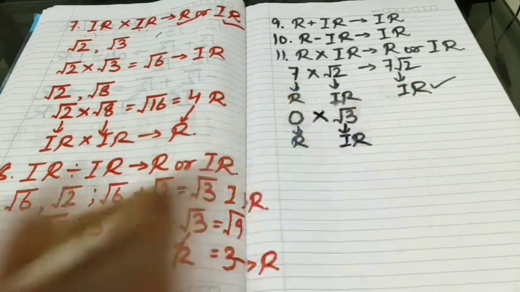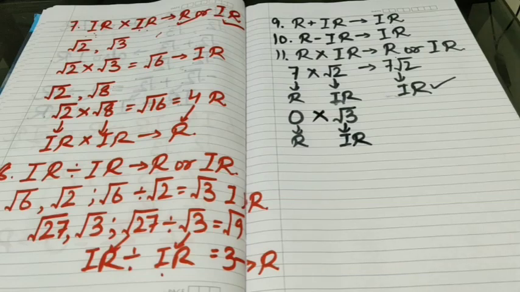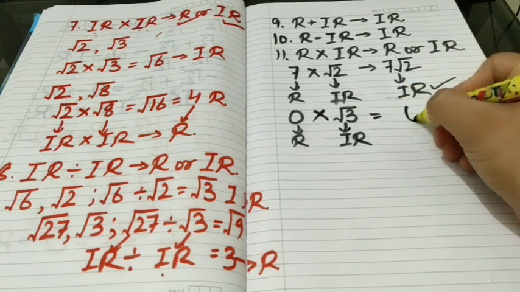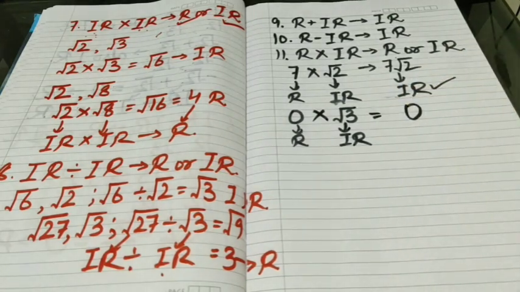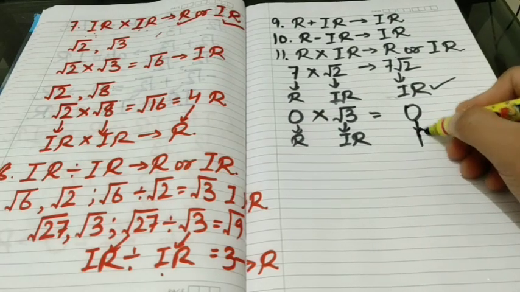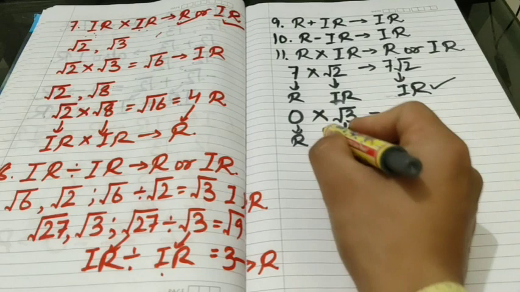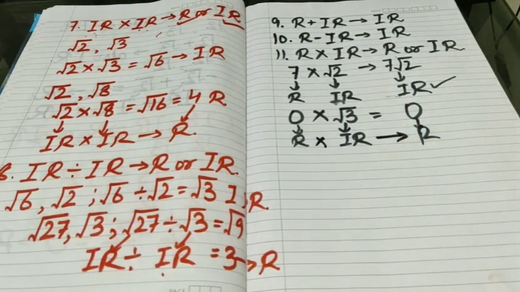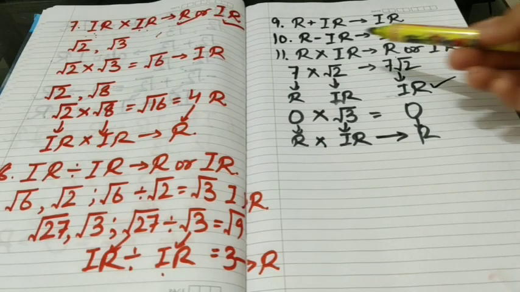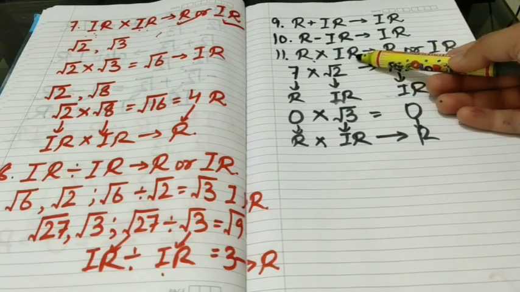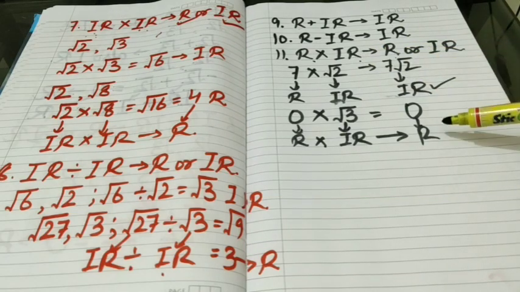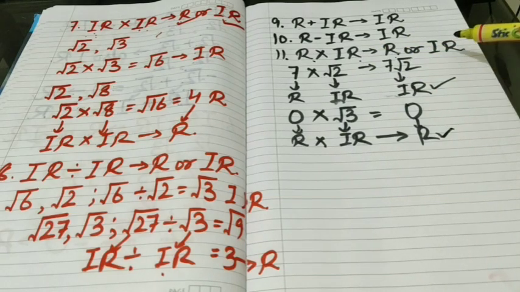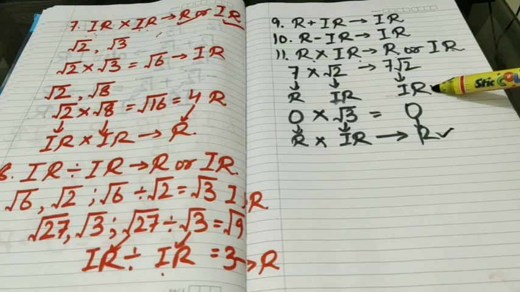And if we multiply these two, their product becomes 0, because 0 multiplied by any real number is 0 only, which is rational. Here when we have multiplied a rational with an irrational, the product has become a rational. That's why we have made the statement that product of a rational and irrational may be rational, as we have proved this, or irrational as well, as we have proved this.